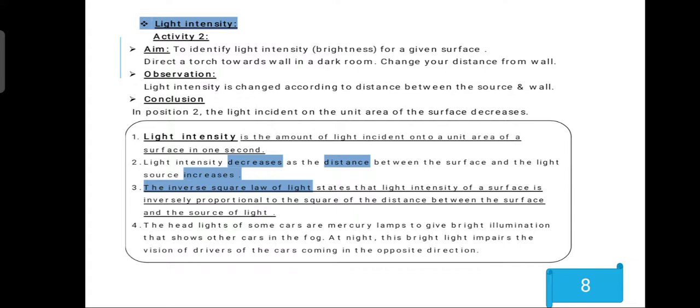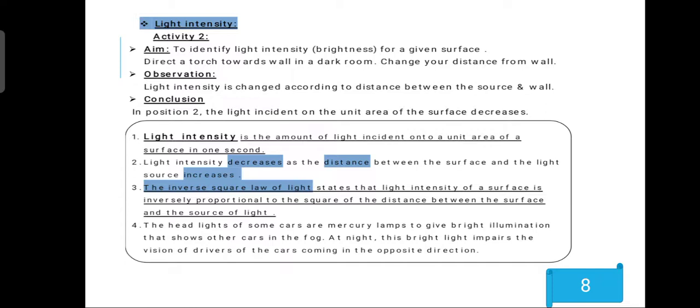So we can define light intensity. It is the amount of light incident on a unit area of a surface in 1 second. Light intensity decreases as the distance between the surface and the light source increases. So the relation between them is inverse. So we can say that the inverse square law of light states that the light intensity on a surface is inversely proportional to the square of the distance between the light source and the surface.